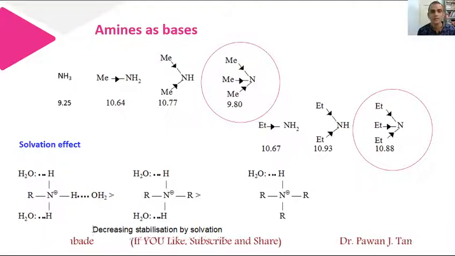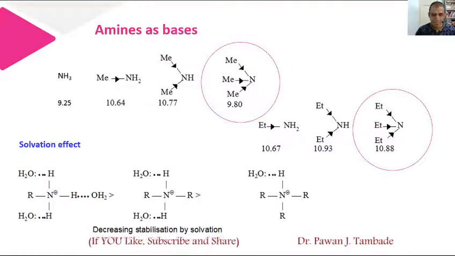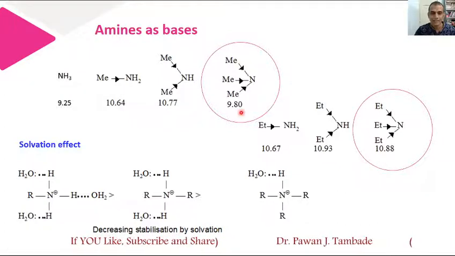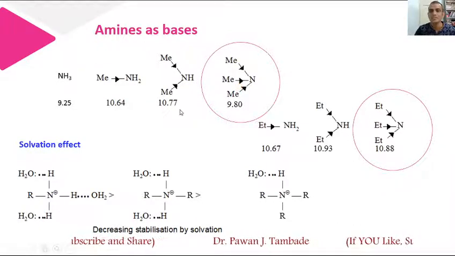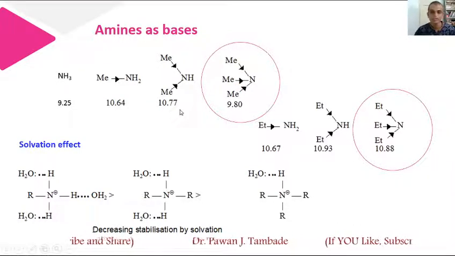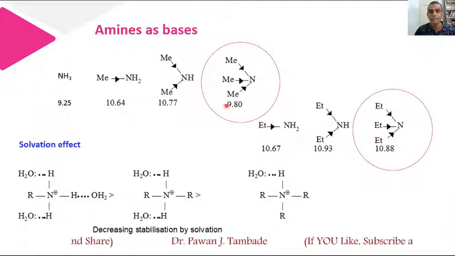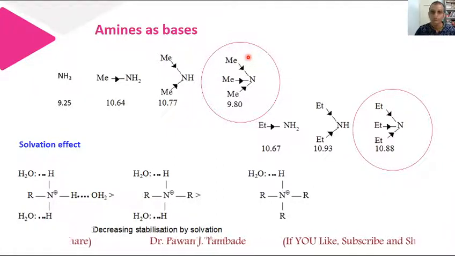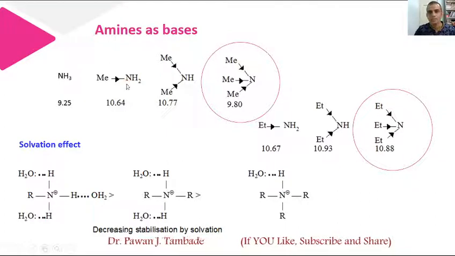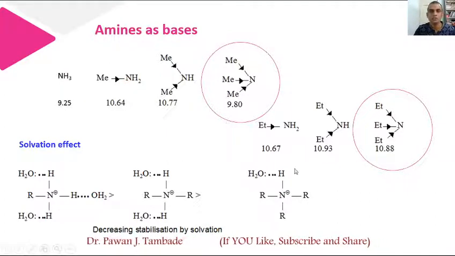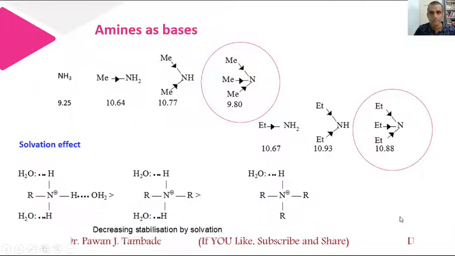For example, if you consider methylamine, dimethylamine and trimethylamine, and their basicity in toluene or benzene as a solvent, then the basicity of trimethylamine will be more as compared to dimethylamine and methylamine, because in that solvent the solvation effect does not operate.